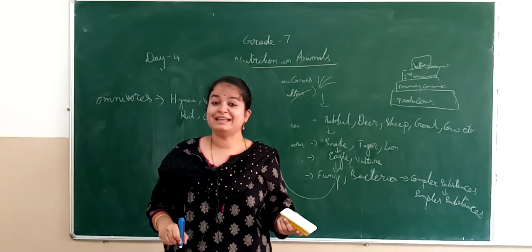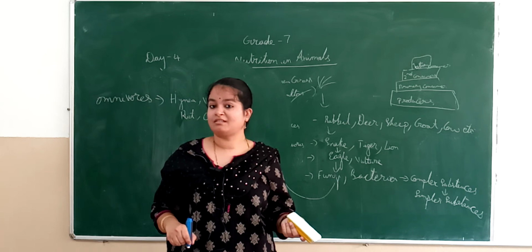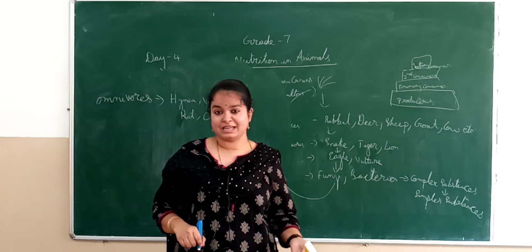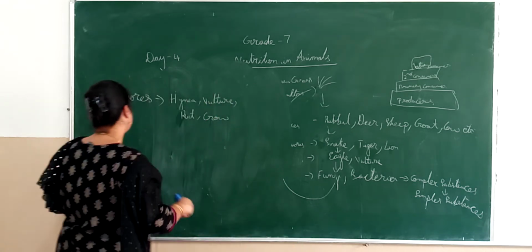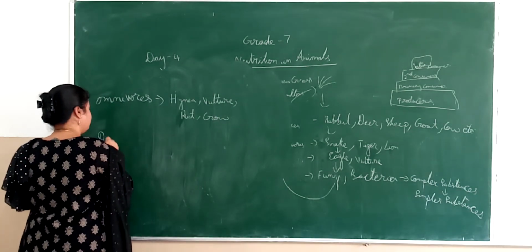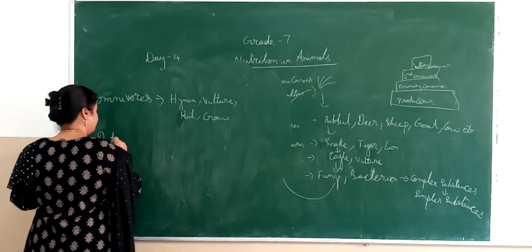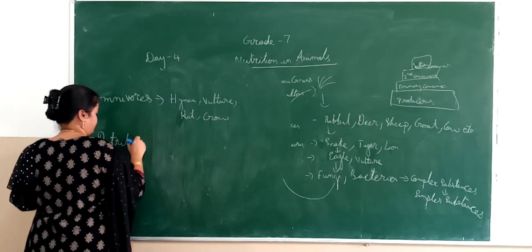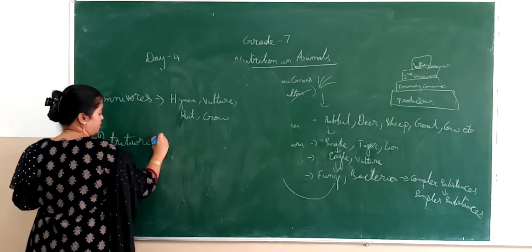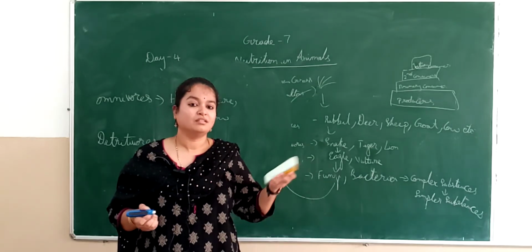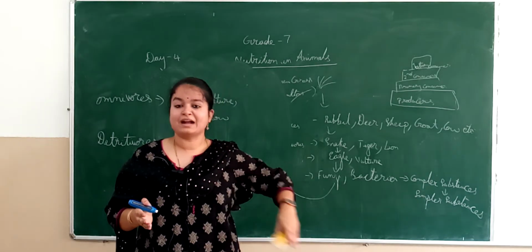Now coming to detritivores. What are detritivores? They feed on dead or decaying matter. These are detritivores. They help in restoring the minerals back to the soil.